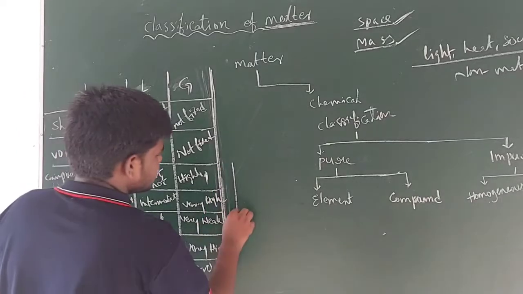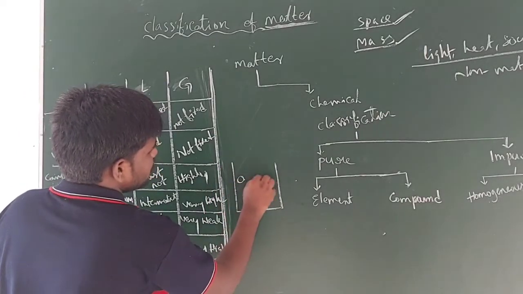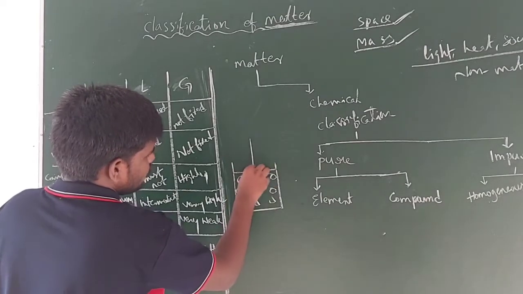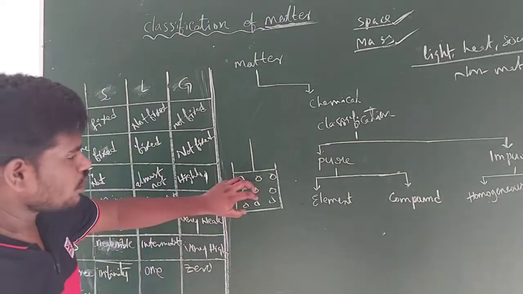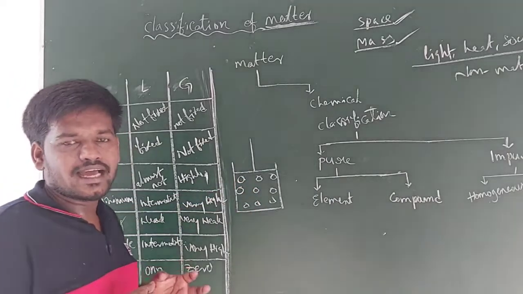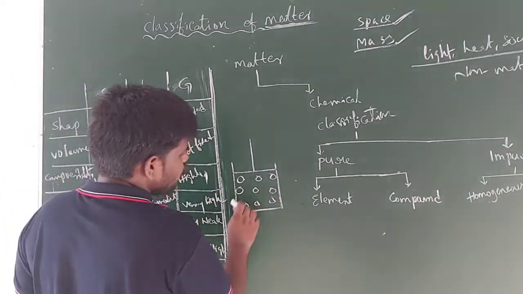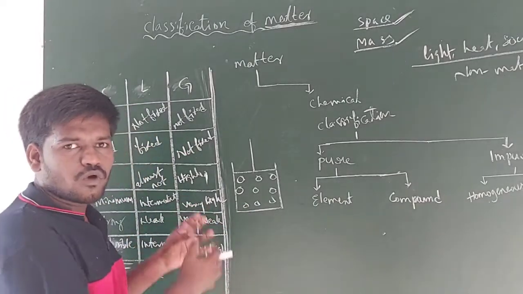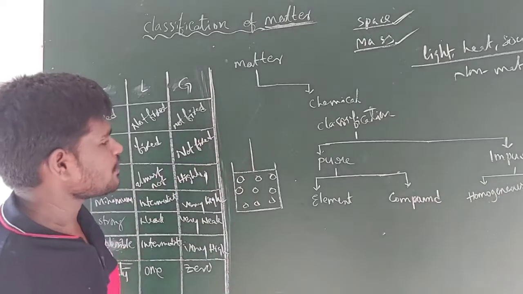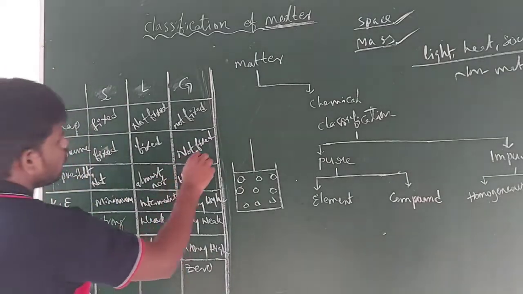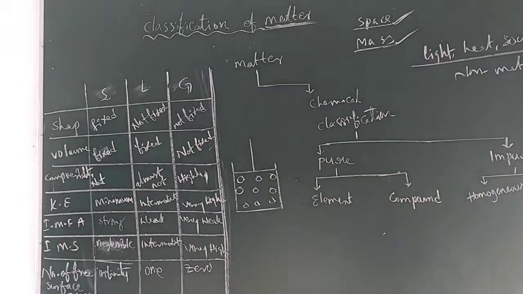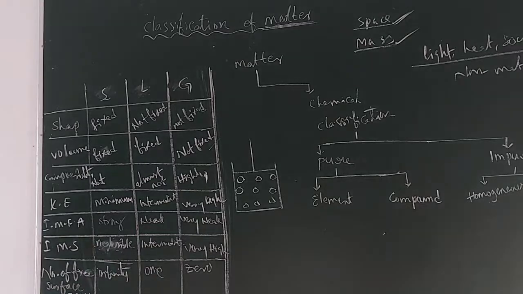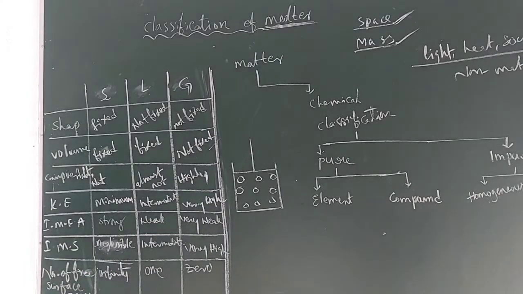In case of gases, guys, there is a large gap between the particles of the gas. So when you compress them, due to the large gap, they get close together. As a result, the volume decreases. So for the same amount of gas, volume decreases upon compression. So you can say that the volume of the gas is not fixed. But the volume of solids and liquids is fixed because we can't compress them.